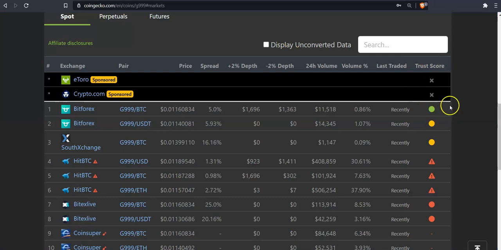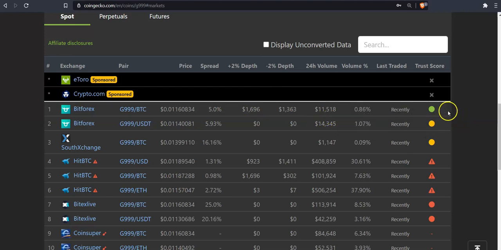On the right hand side, the trust score for Bitforex on G999 Bitcoin is good. We estimate that this exchange pair has a good liquidity. Well, okay, so there's a bit of liquidity over there. If we look at the numbers, they don't actually add up.